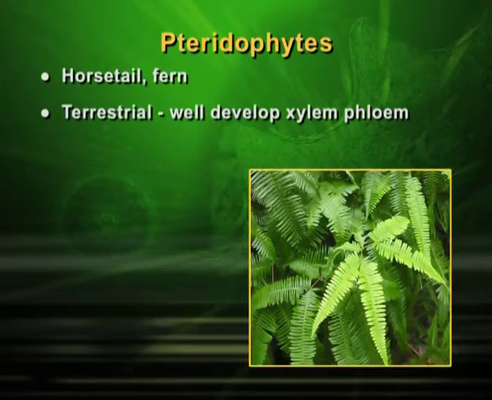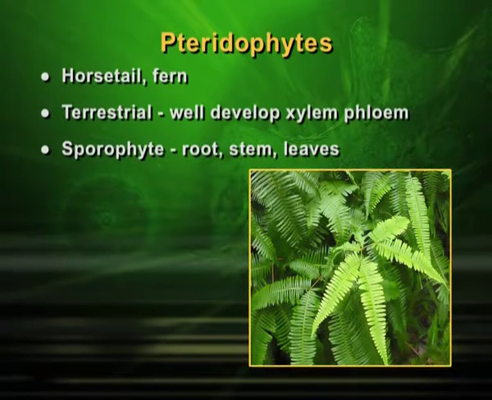Second point about reproduction here is that the main body of the plant is sporophyte. Like in previous category, you studied that it was gametophyte, but in this case the main body is sporophyte. It has well developed root, stem, leaves like any other plant.